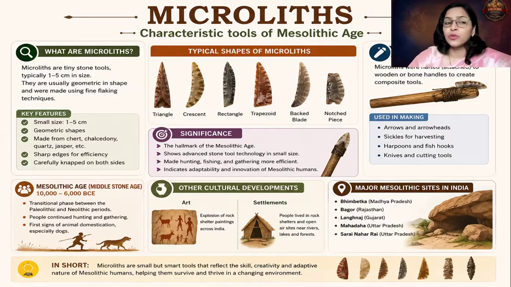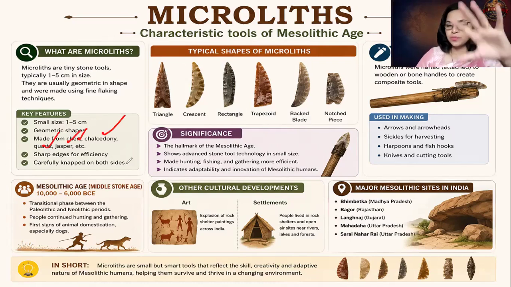The next important thing, you are supposed to mention the material from which they were made. They used different stones in order to make these microliths. The stones were chert, chalcedony, quartz, and jasper. If you remember the Paleolithic age, quartzite was mainly used, and hence Paleolithic man is also known as quartzite man. But now you can understand that different types of stones were used to make these microliths.